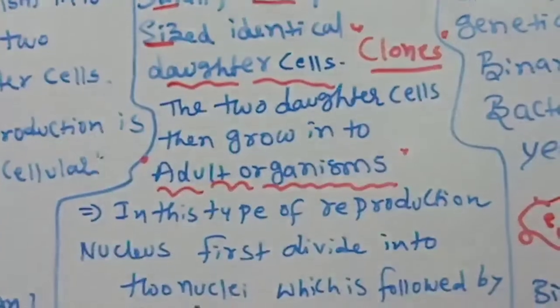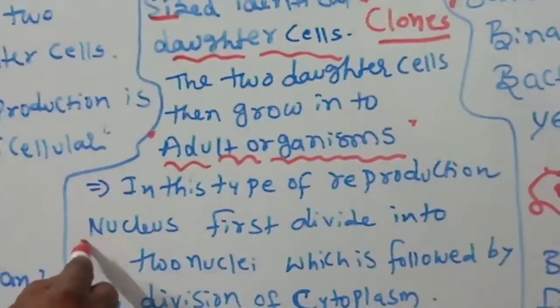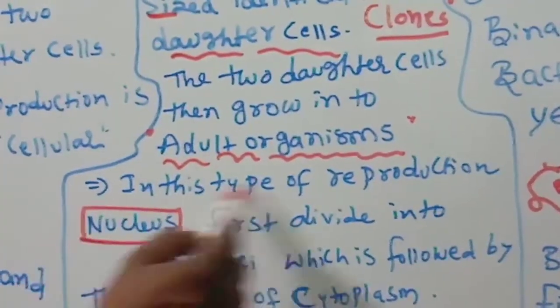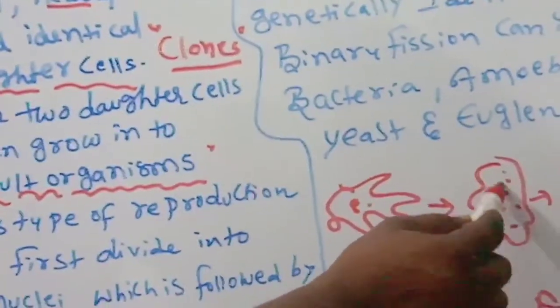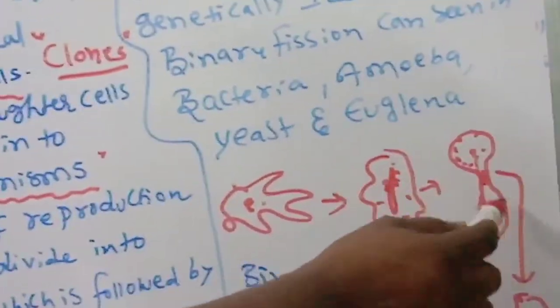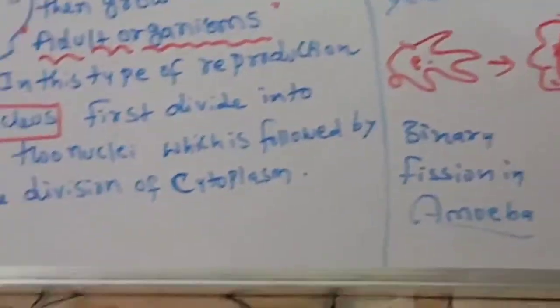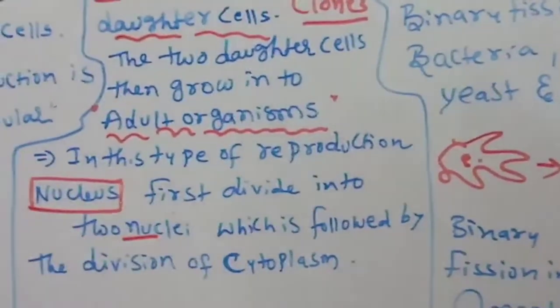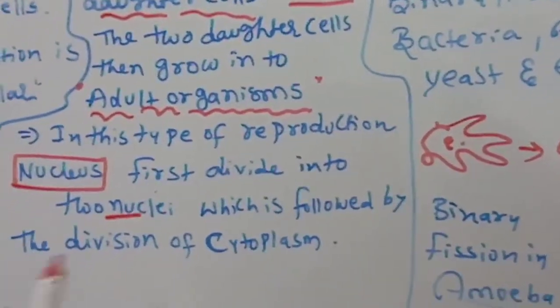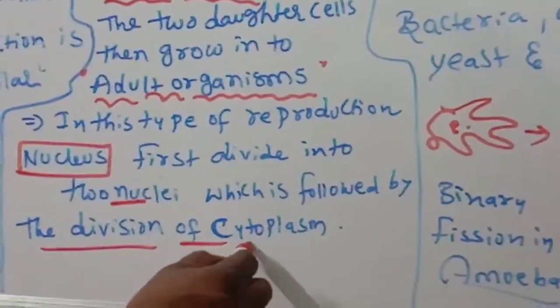In this type of reproduction, which one will start the division first? The nucleus will be divided. The nucleus first divides into two small nuclei, which is followed by the division of the cytoplasm.